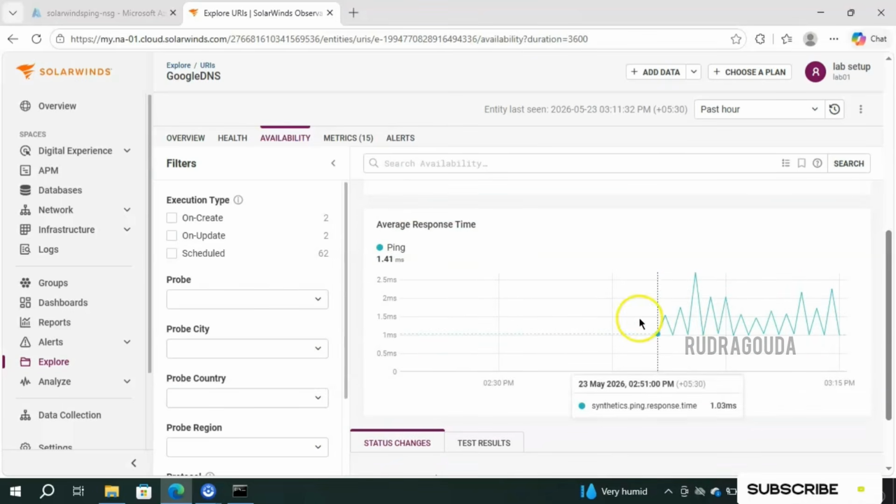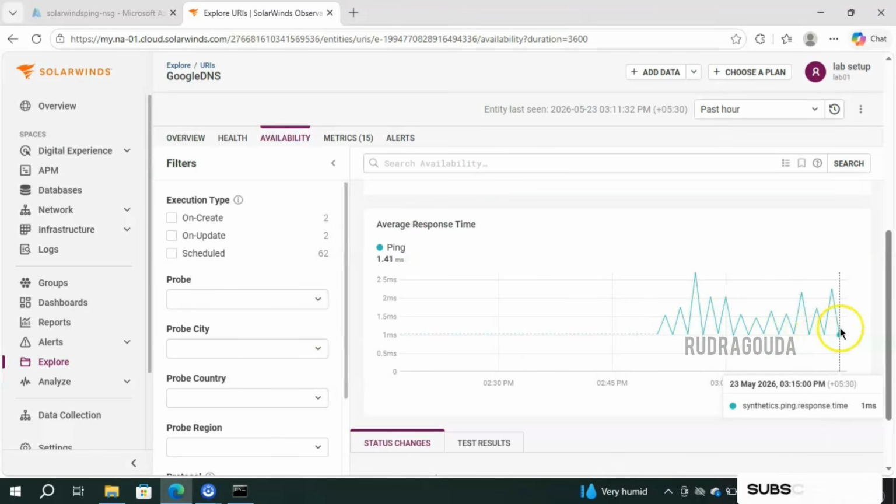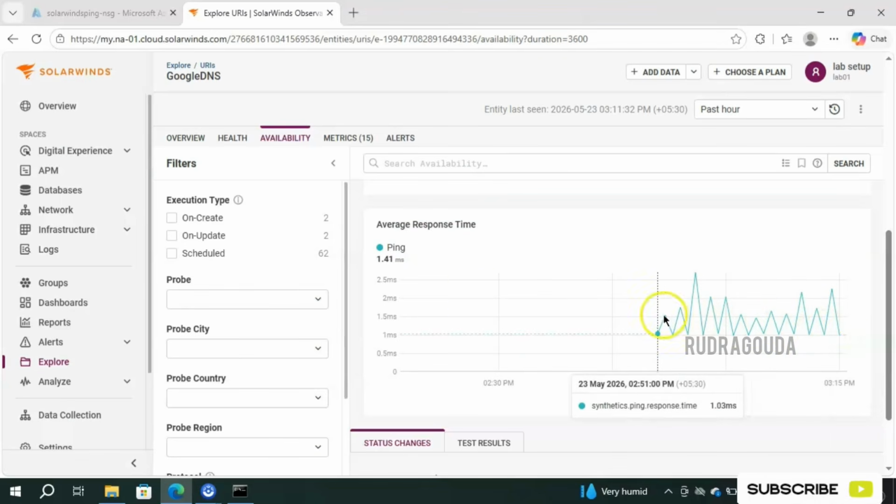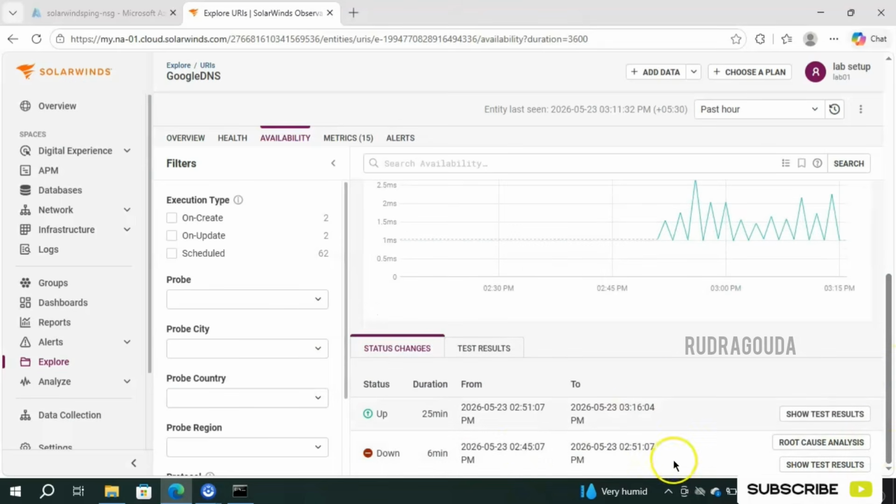And average response time you're able to see in the graph. You can see, right, most of the time the response time is 1.9 or 1.2, like that. If it is taking more than 1 minute, something like that, then the graph will show that indication over here, so that you can easily understand which IP address is having the issue. So here is the test result.